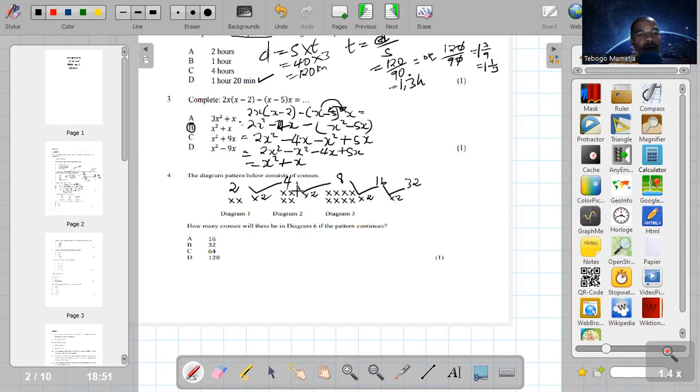And they are looking for what? They are looking for pattern 6 or diagram 6. So this is the first, 1, 2, 3, 4, 5. And the last one, which is 6, is 32 times 2, which is 64. So this is diagram 4.